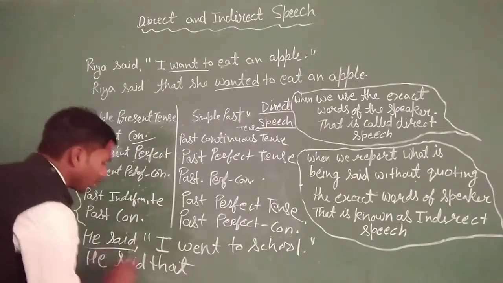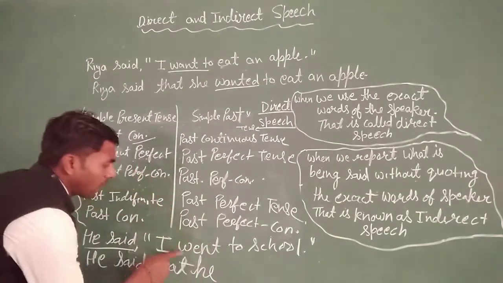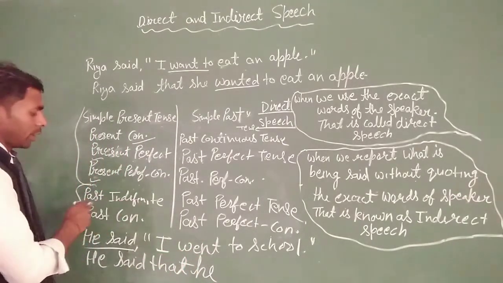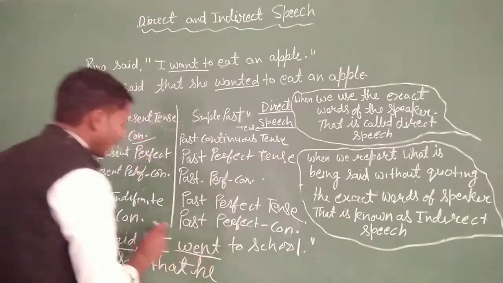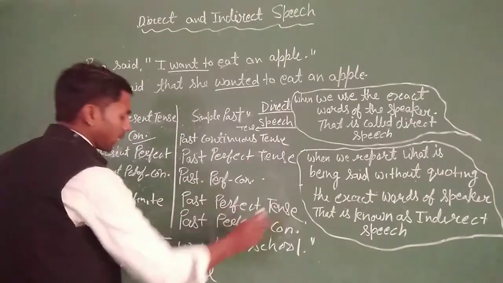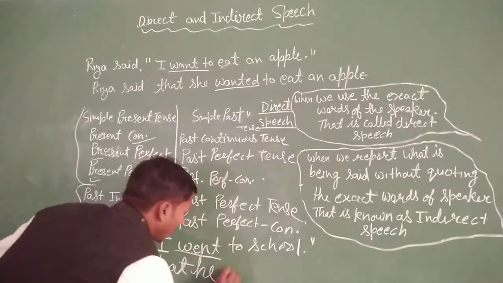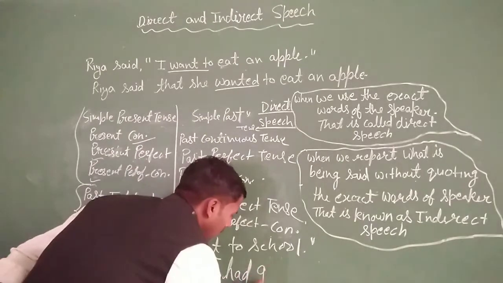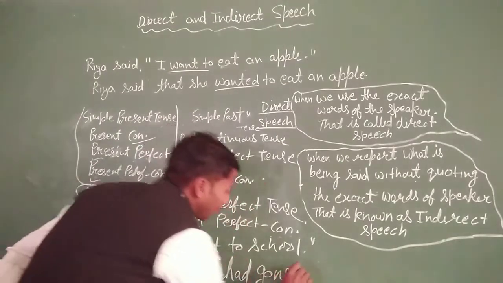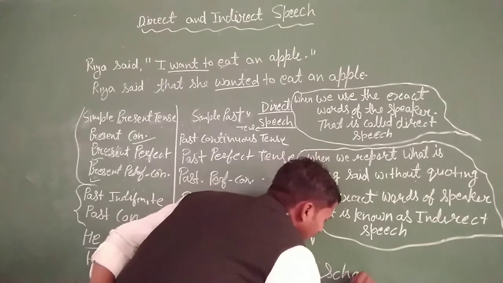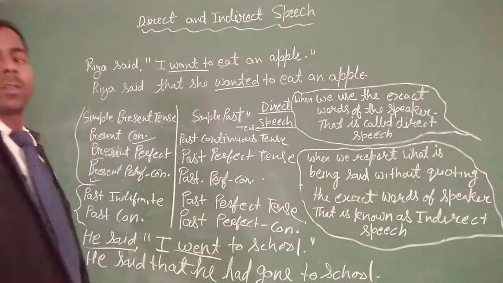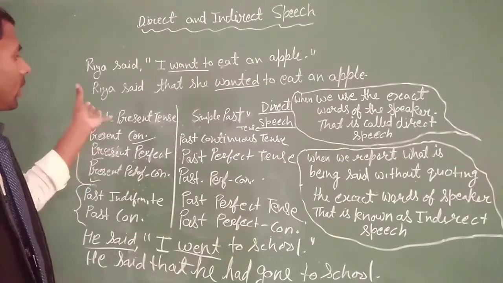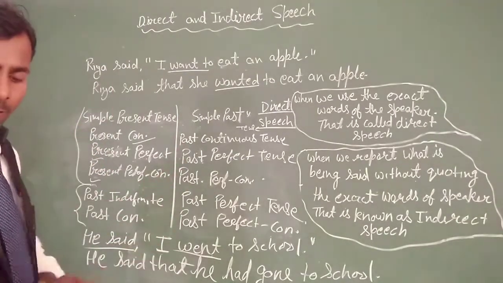It is changed according to the subject, so it will be "he," and the simple past tense can change into the past perfect tense, and here we can use "had," and then "gone" to school.